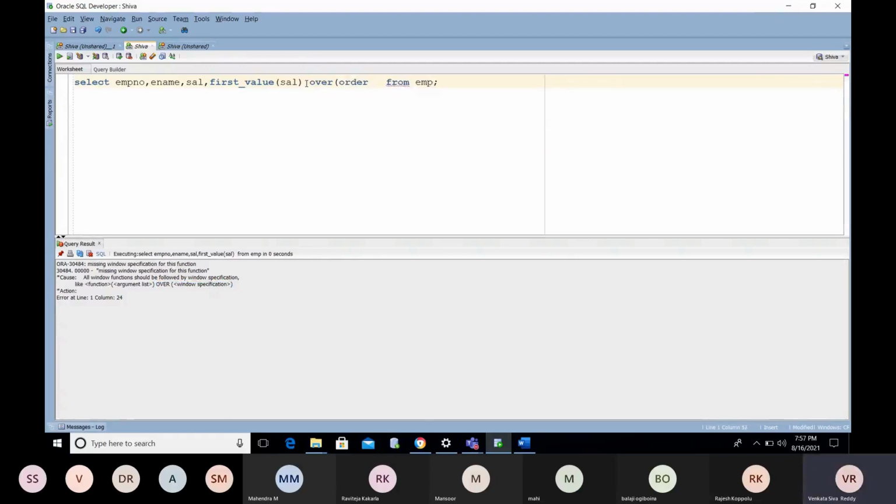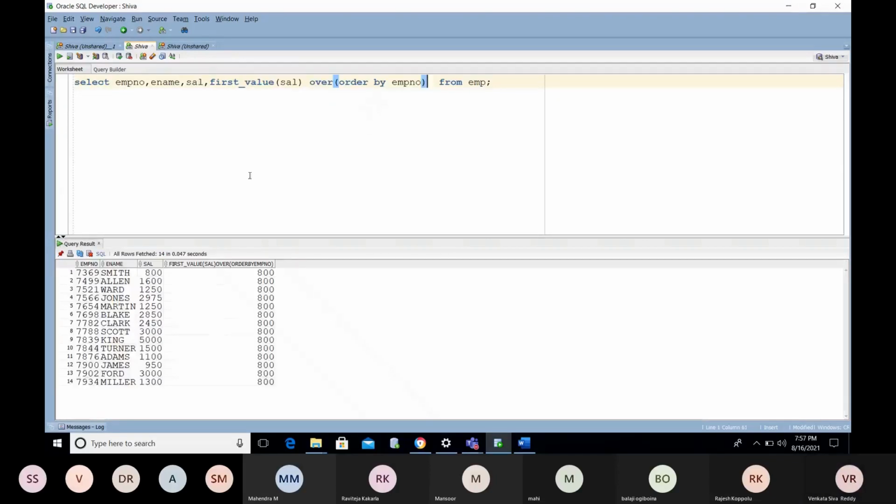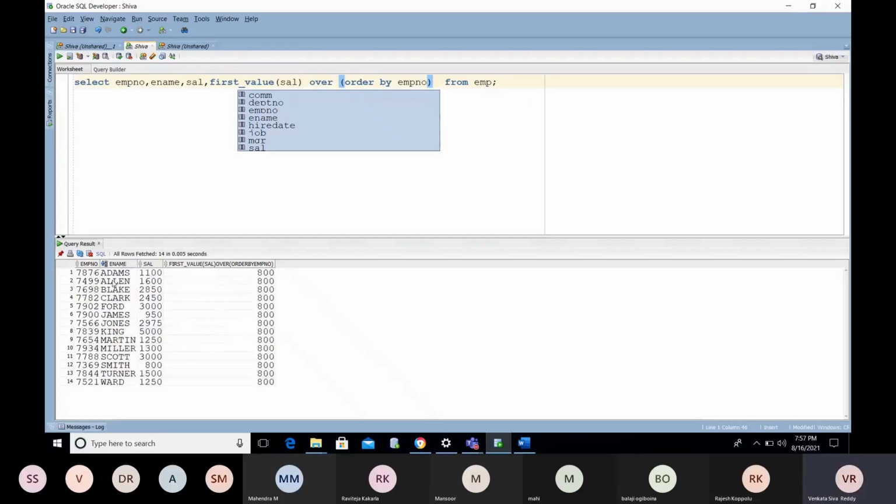OVER (ORDER BY EMP number). See, for each and every record, it is showing 800 as the first value of the salary. If you want to find it name wise, ORDER BY E name, you will get 1100 as the first value. Got it? So this is the first value. ORDER BY E name.